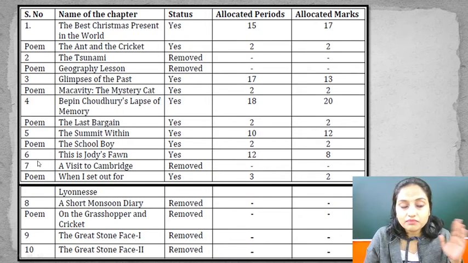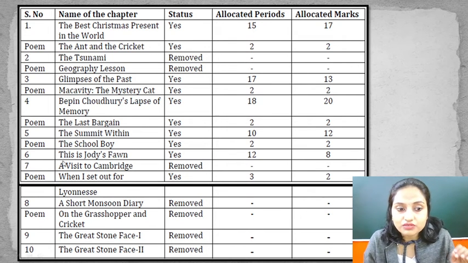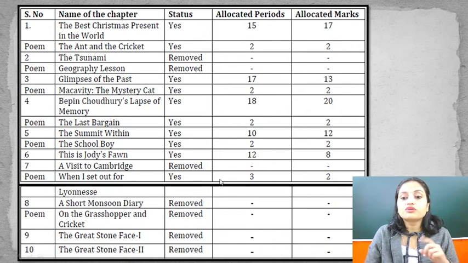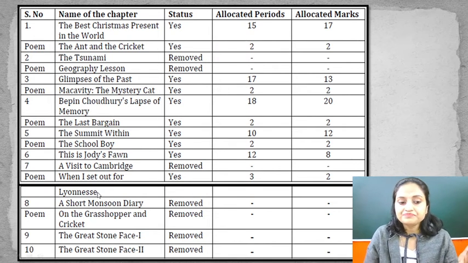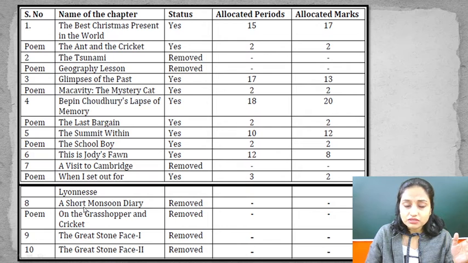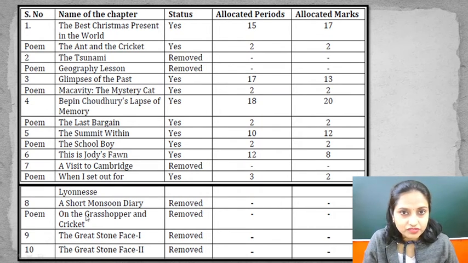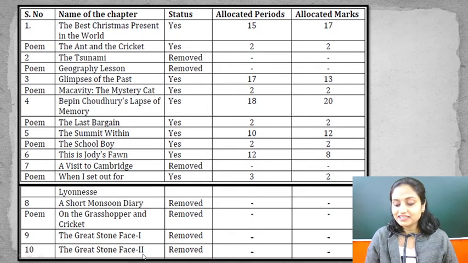So please remember this: chapter number 6 is full, but in chapter number 7, part 1, A Visit to Cambridge, is not in your course, but the poem with it, When I Set Out for Lyonnesse, is in your course. It is a full poem. Chapter number 8, A Short Monsoon Diary and the poem On the Grasshopper and Cricket, have been completely removed from the syllabus. And chapter number 9 and chapter number 10, The Great Stone Face 1 and The Great Stone Face 2, have been completely removed.